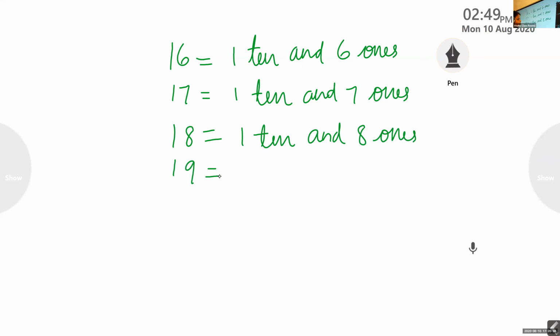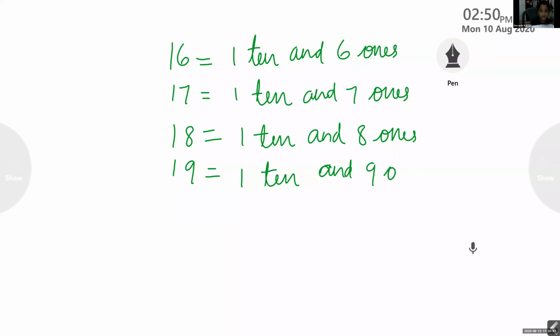How many tens and how many ones? Devadarsh. 1 ten and how many ones? 9 ones. 1 ten and 9 ones.